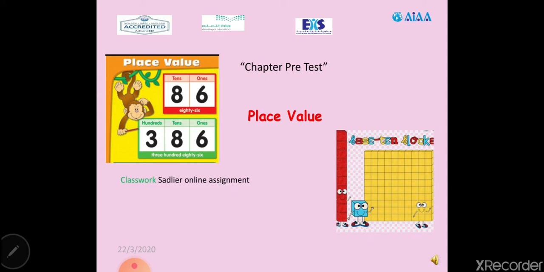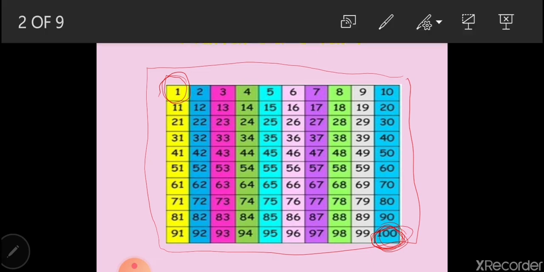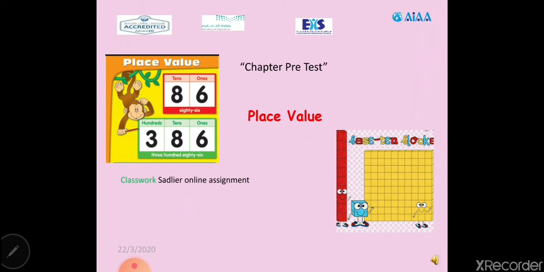Okay. Today's schoolwork is chapter pre-test. You can see it in your online assignment. If you cannot do the online assignment, you can always download it as a PDF and solve it on paper. Okay?